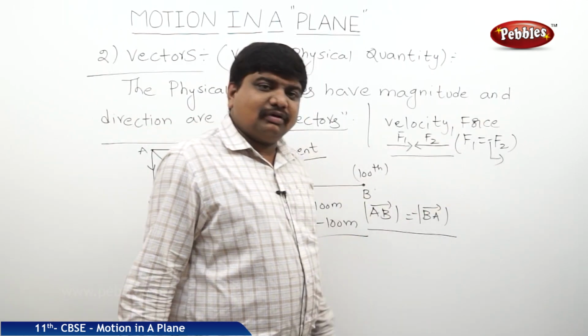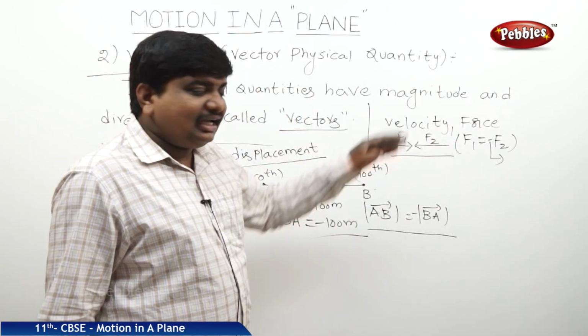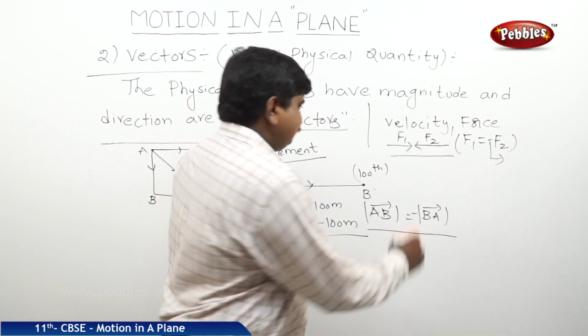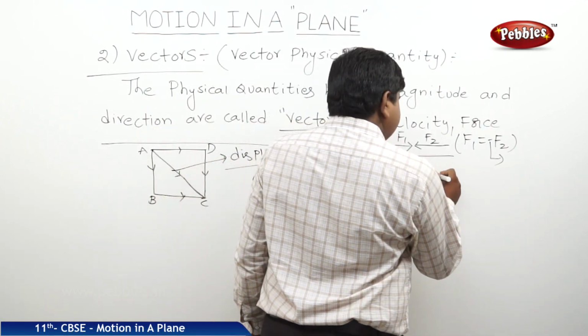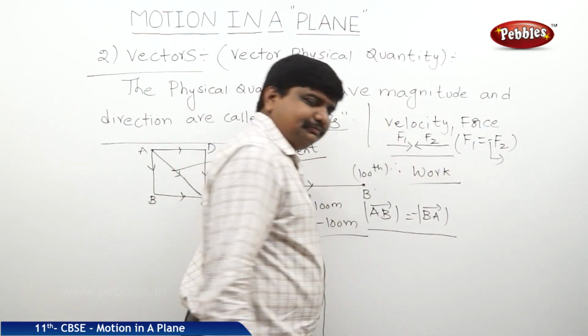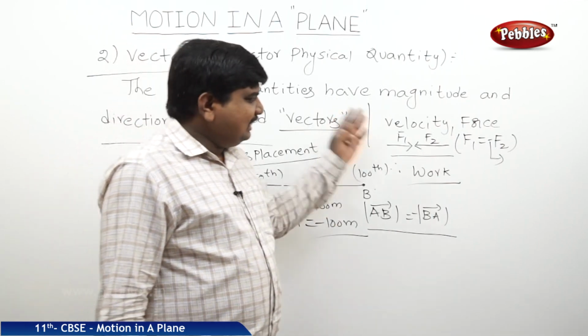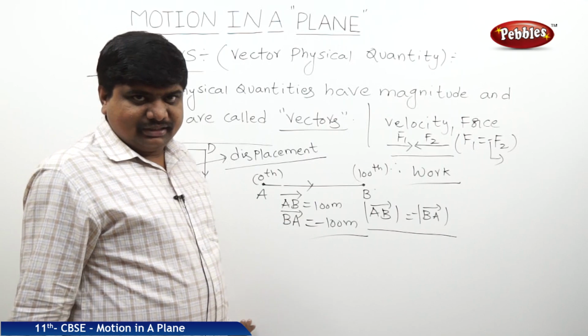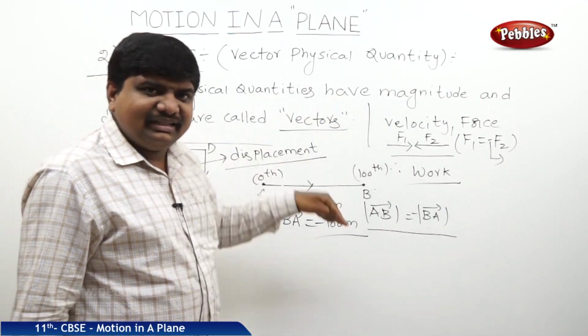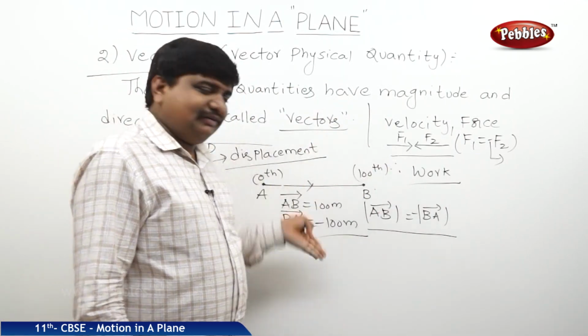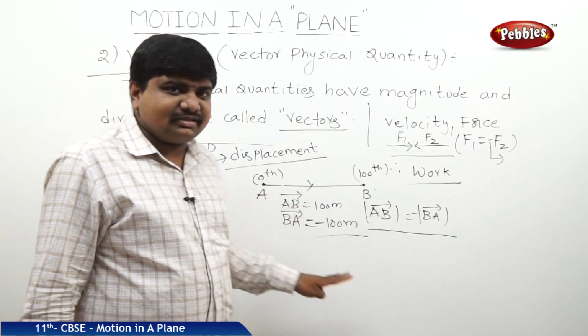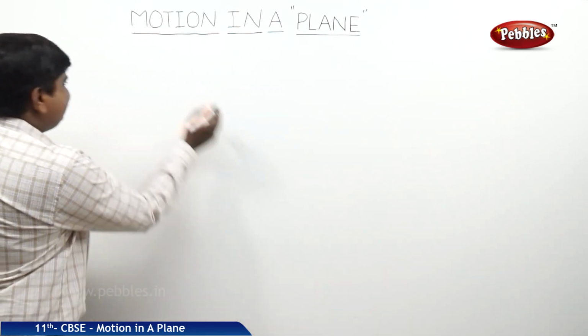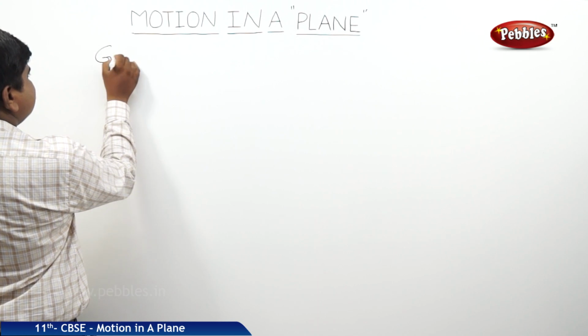So force is also one of the examples of a vector. Velocity is also an example of a vector. Sometimes work done is also treated as an example of a vector. So like this, we can treat vectors with good examples. So what is the way to identify these vectors, and what are the different types of vectors? We will discuss that now. First we will see the geometrical representation of vectors.